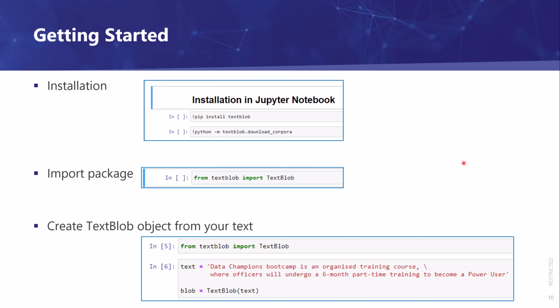The idea of using this TextBlob package is you first grab your raw text, which can be any text. It can be a paragraph, an article, or as simple as a single sentence. You store it in a variable, and then you pass it to the TextBlob object. Now you have an instance of your TextBlob. We will just call it blob as a variable name. Then this blob object gives you access to all the methods and properties that come from the TextBlob package.